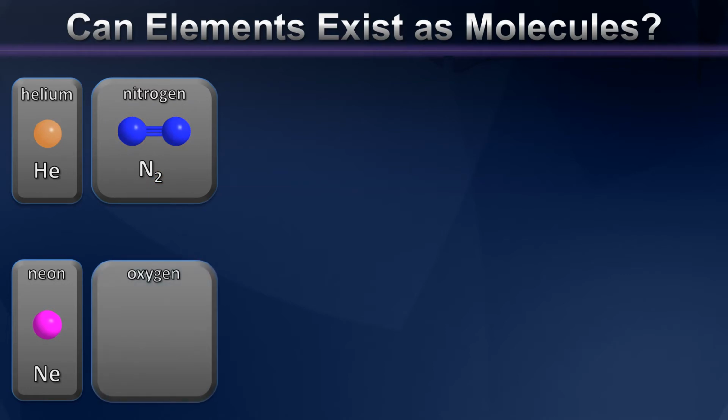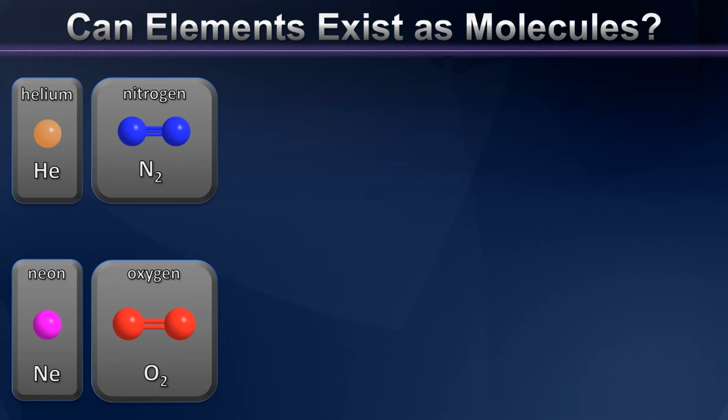Take the example of oxygen as well. The oxygen you're breathing right now is not isolated oxygen atoms, but rather oxygen atoms bonded to other oxygen atoms to form a molecule with the formula O2. Again, the subscripted 2 lets us know there are two oxygen atoms per molecule.